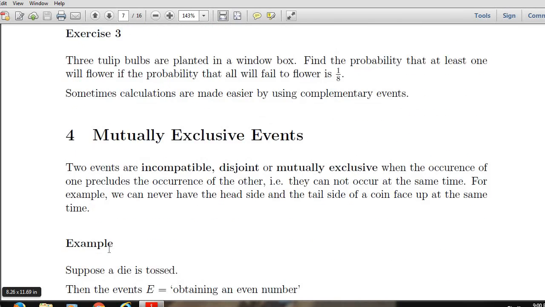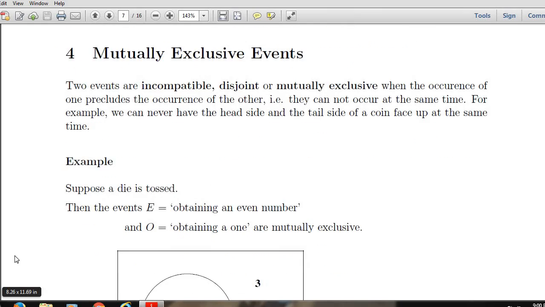Next, mutually exclusive events. Two events are incompatible, disjoint, or mutually exclusive when the occurrence of one precludes the occurrence of the other. That is, they cannot occur at the same time.